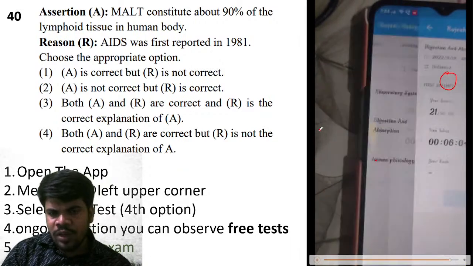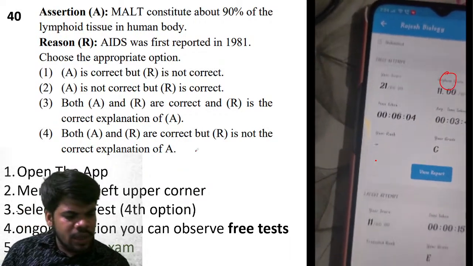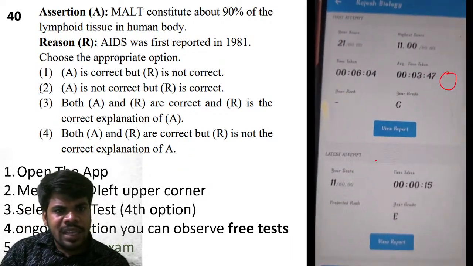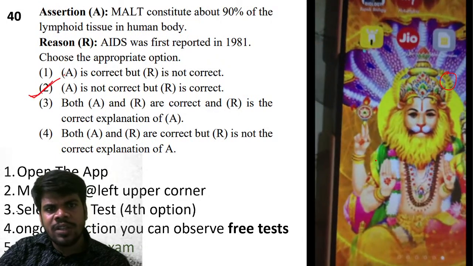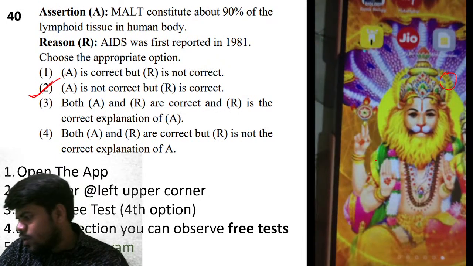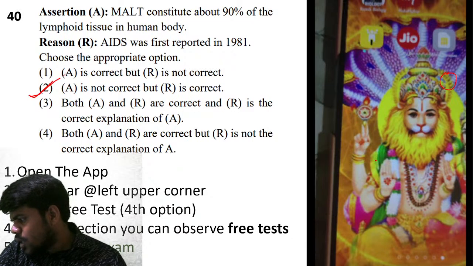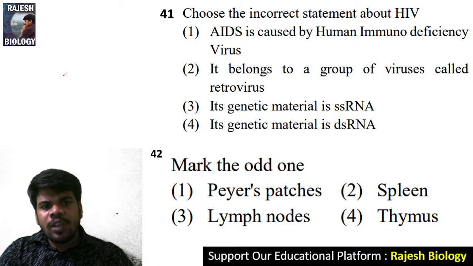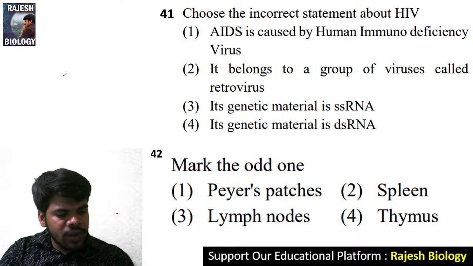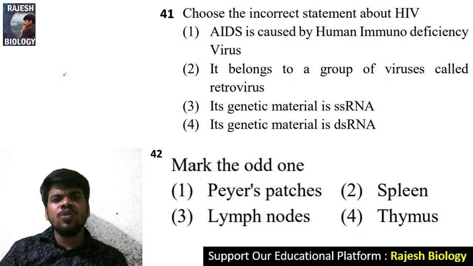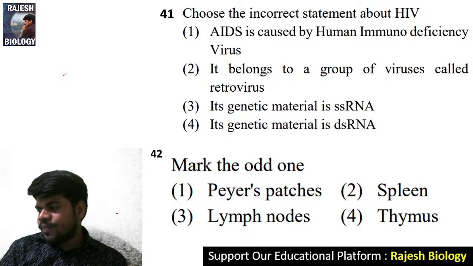Come to the question number 40. Thank you for watching the video. And the question number 40 right answer is: A is not correct, but R is false. Very good, very good. Who says? Lakshmi Maganti and Meghana Sambasiva. Excellent. Thank you so much. Come to the question number 41. Choose the incorrect statement about HIV.